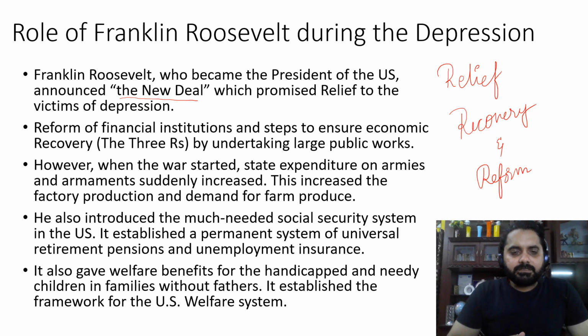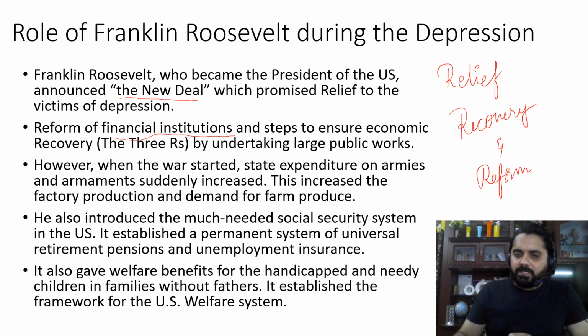So this New Deal program actually aimed at reforming the financial institutions. So what are the financial institutions? Banks. Banks are the financial institutions, and other financial institutions. So Franklin Roosevelt wanted to reform it, and he has taken so many steps to ensure the economic recovery. So he also wanted to recover the economy.